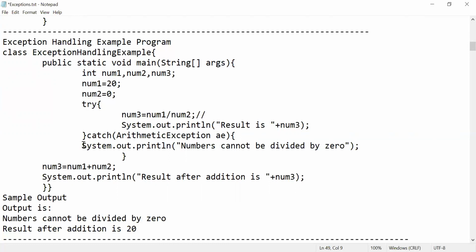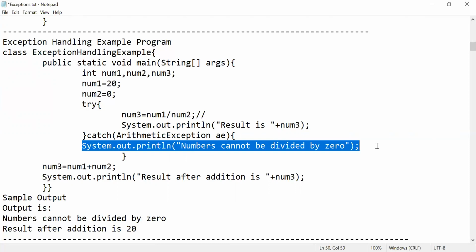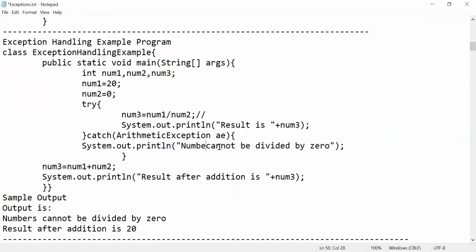And what we can say is, we can deliver our own customized message: number, or you can write denominator, cannot be divided by 0, or denominator cannot be 0, or number 2 cannot be 0. Number 2 cannot be 0. Got it? Like that we can perform, my dear.